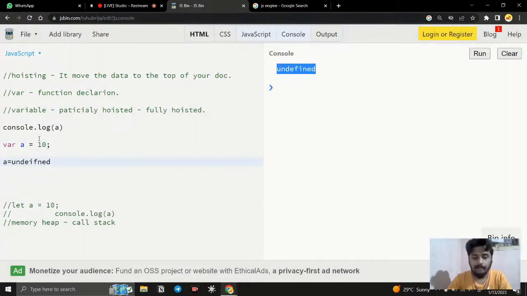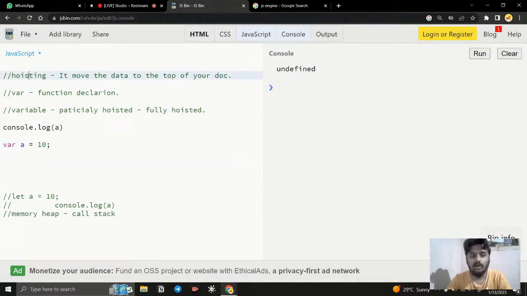So what is happening is, before JavaScript reads this line, the memory allocation has happened, and for that memory an undefined value is stored. That is why, when I call the var variable, it throws undefined. That is actually called hoisting. So whenever you declare a variable with the var keyword, memory allocation happens before JavaScript executes the code.